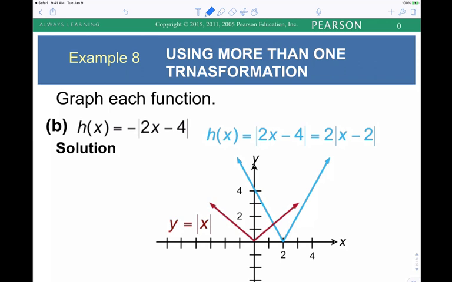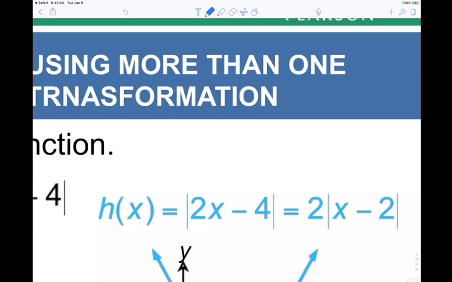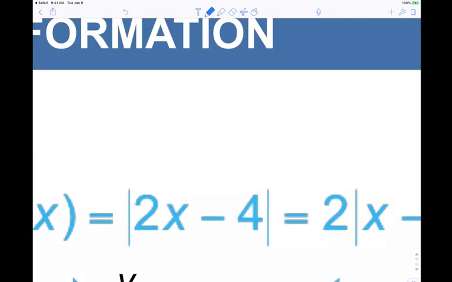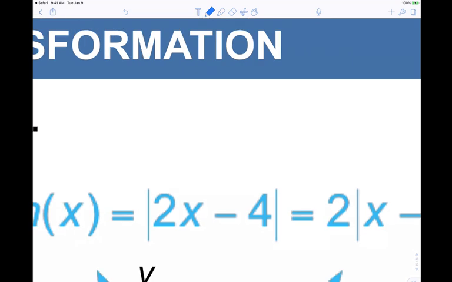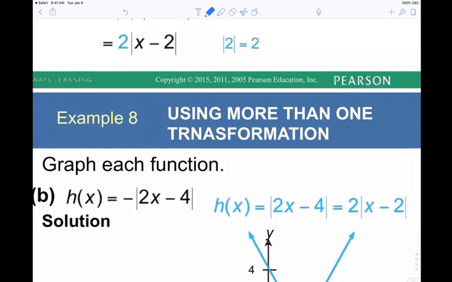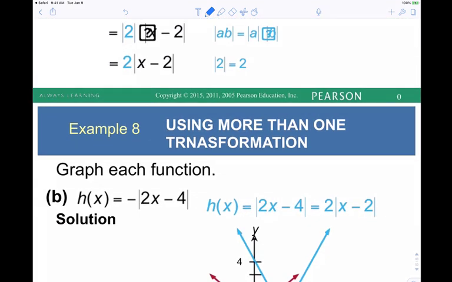Because if we didn't factor it, it's tempting to say, oh, right 4 and then a horizontal compression by a factor of 2. And the horizontal compression would have been fine, but we would have had the wrong horizontal translation. A horizontal compression by a factor of 2 is the same as a vertical stretch by a factor of 2, right? So that would have been fine, but we had to get the proper left and right. So how do you know that? Experience, repetition. Because I've done it so many times, I just knew.